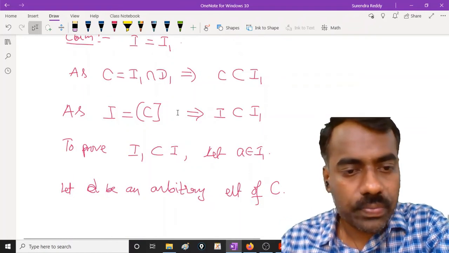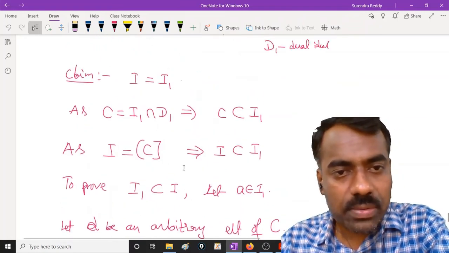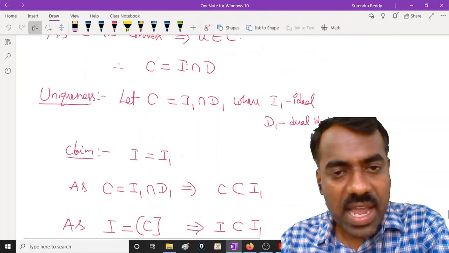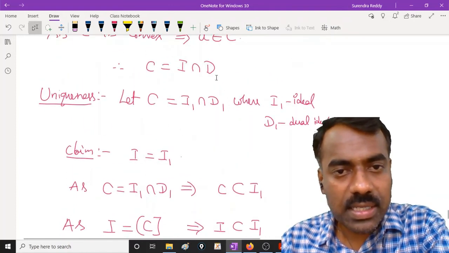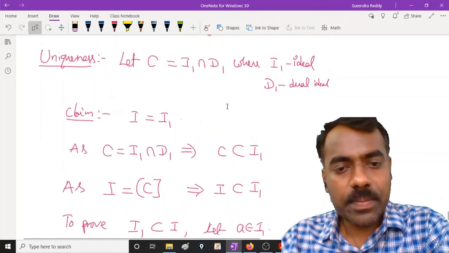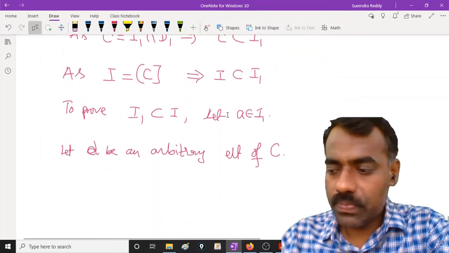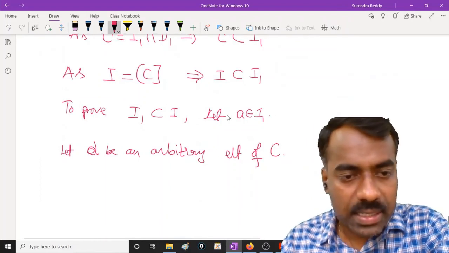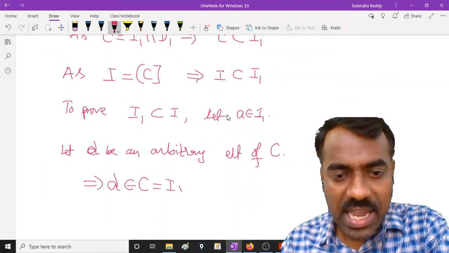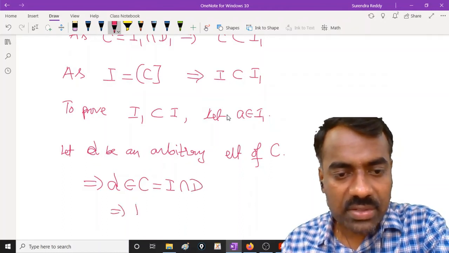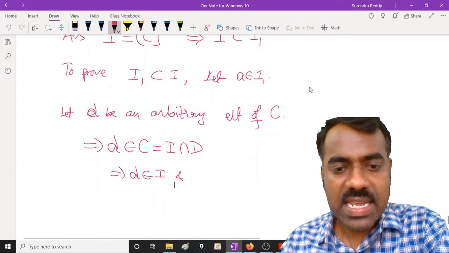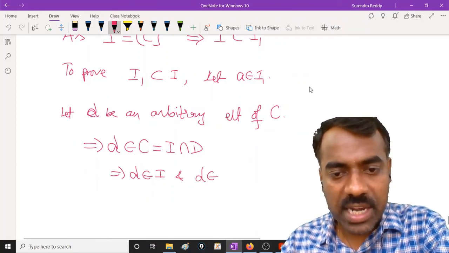D is an element of C, so therefore D is an element of I also. This implies D is in C, which is the same as I intersection D, right? So therefore D is in I as well as D is in D also, right?